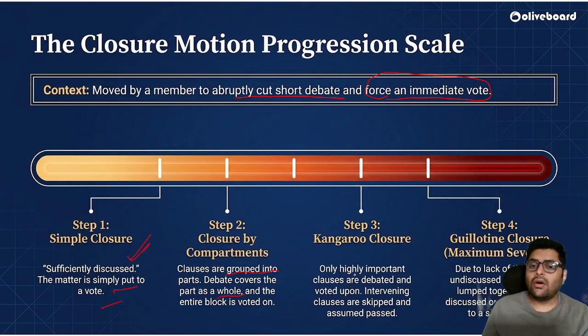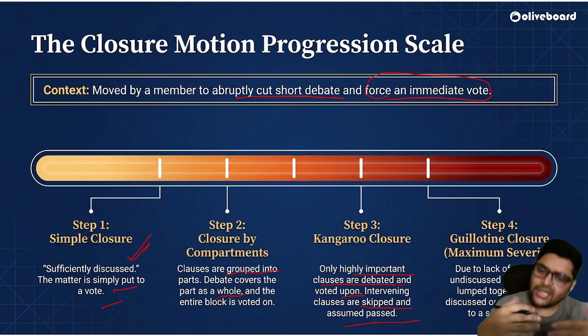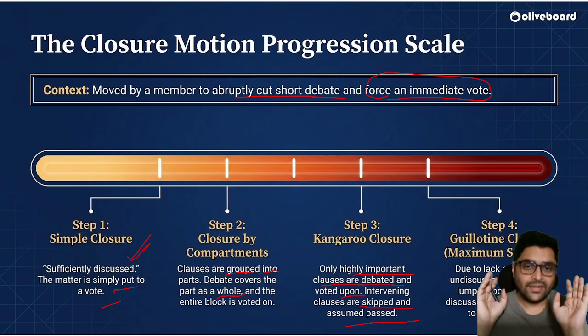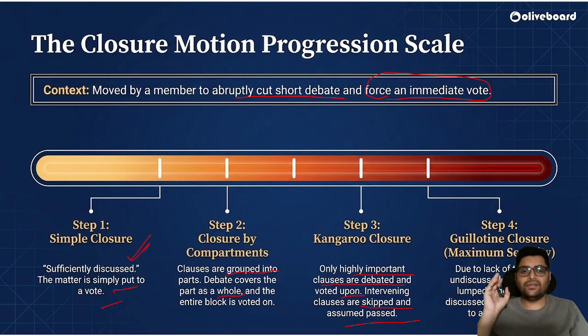Kangaroo closure, only highly important clauses are debated and voted. Intervening clauses are skipped and assumed passed. So only the important parts will be discussed and voted. Others are automatically deemed to be passed if these are passed. Okay, so this is important.